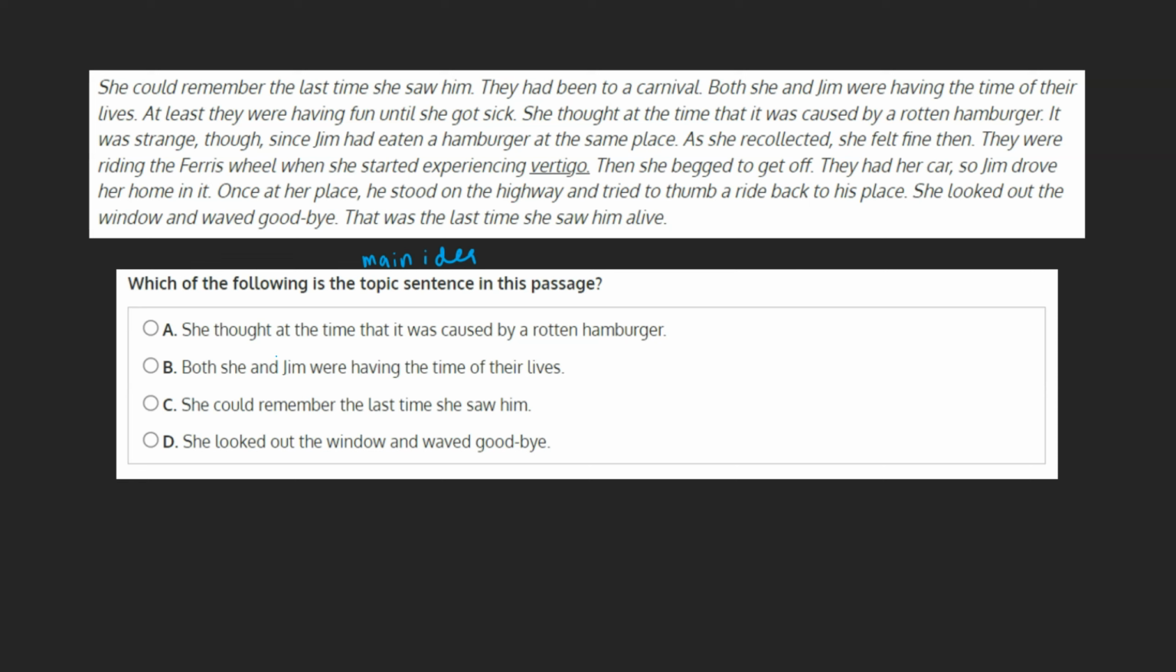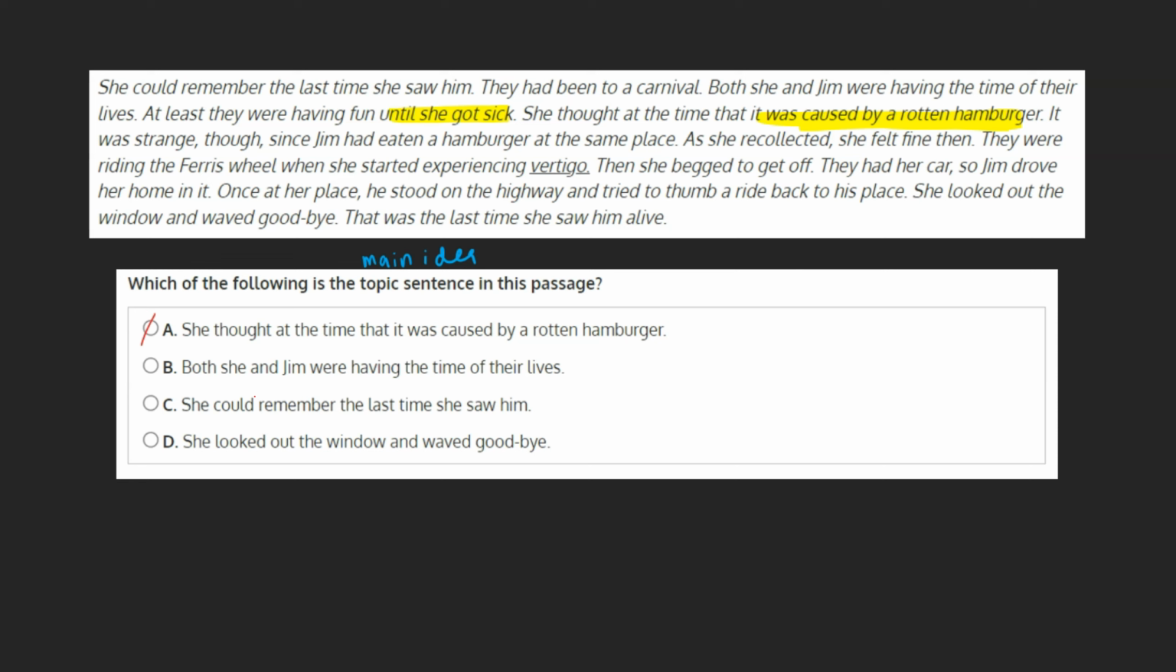A. She thought at the time that it was caused by a rotten hamburger. Although a good portion of the middle of the text does discuss her feeling ill and suspecting that it was caused by a rotten hamburger, the beginning and end of the paragraph don't focus on this idea. Therefore, this can be marked as incorrect.